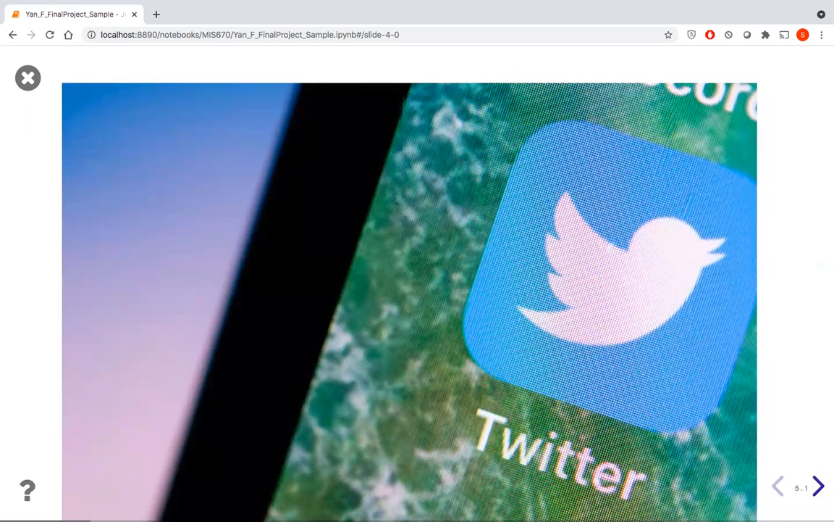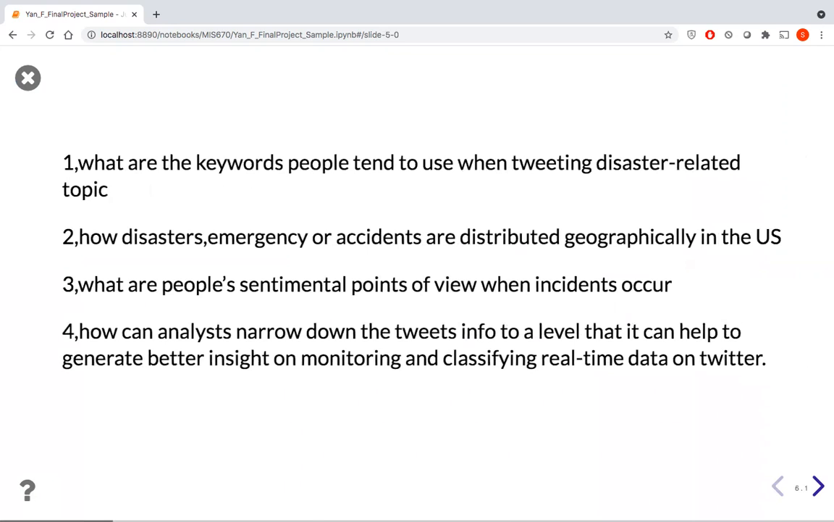However, there are numerous tweets being constantly generated that are related to various topics other than just disaster, emergency, or accident. Thus, being able to recognize, capture, or classify disaster-related or emergency-related tweets becomes very challenging, not to mention to monitor manually. In this project, data from Twitter and FEMA will be extracted and analyzed to study questions